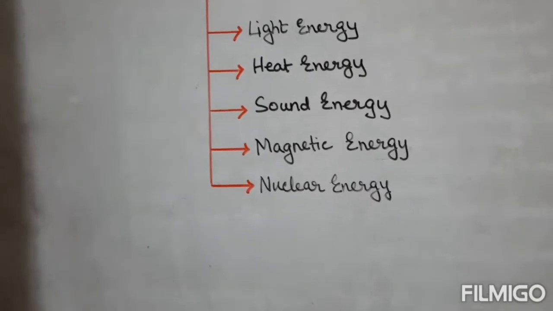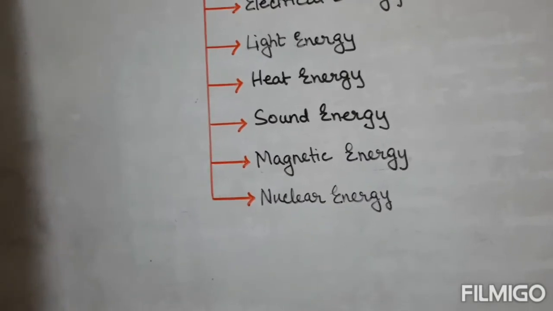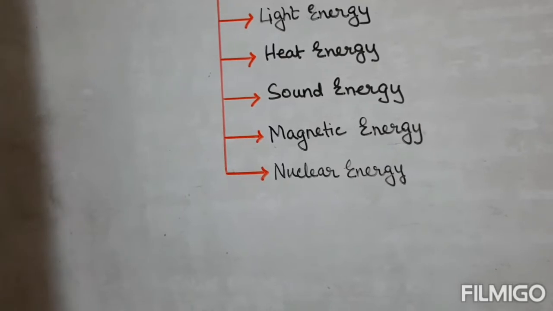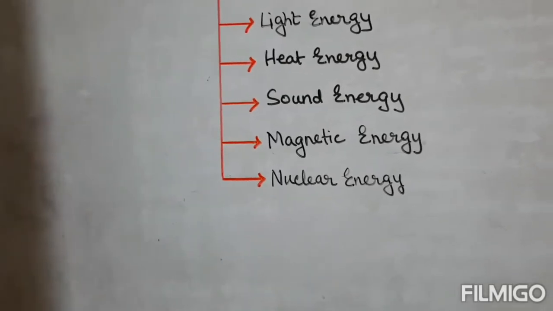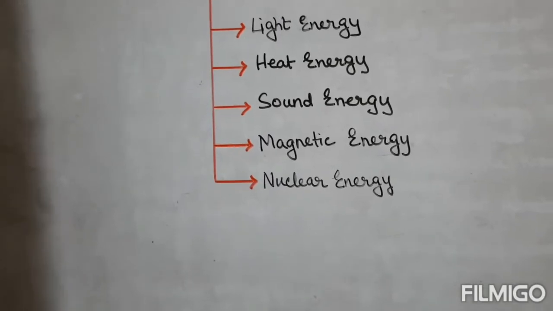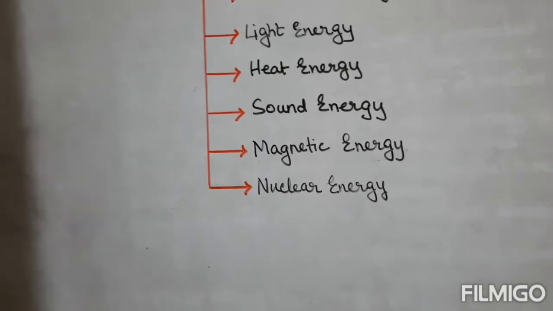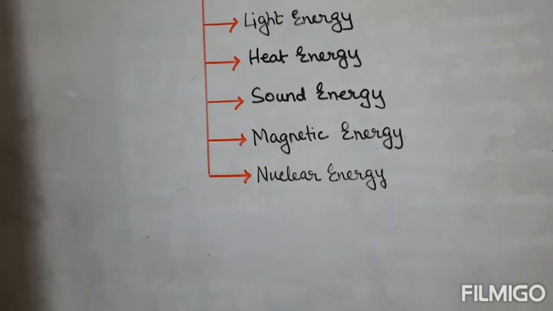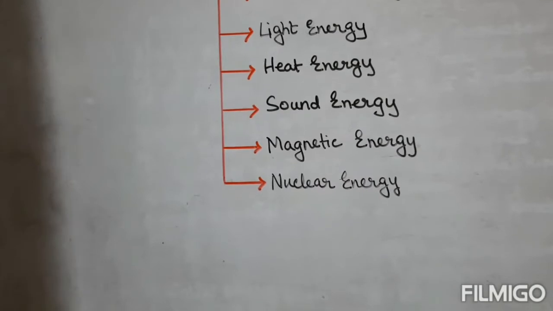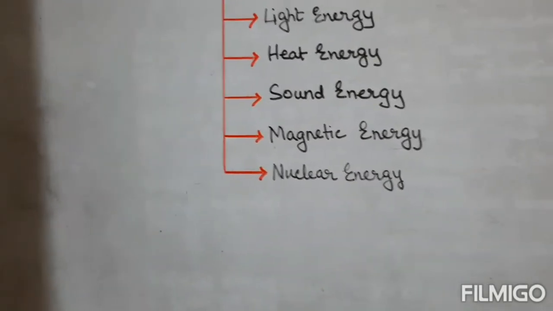Next comes sound energy. It is produced when a force causes a body to vibrate, like when you strike a drum and the membrane starts vibrating. This energy strikes the eardrum of our ears and we can hear the sound. The harder you strike, the louder you can hear the sound.